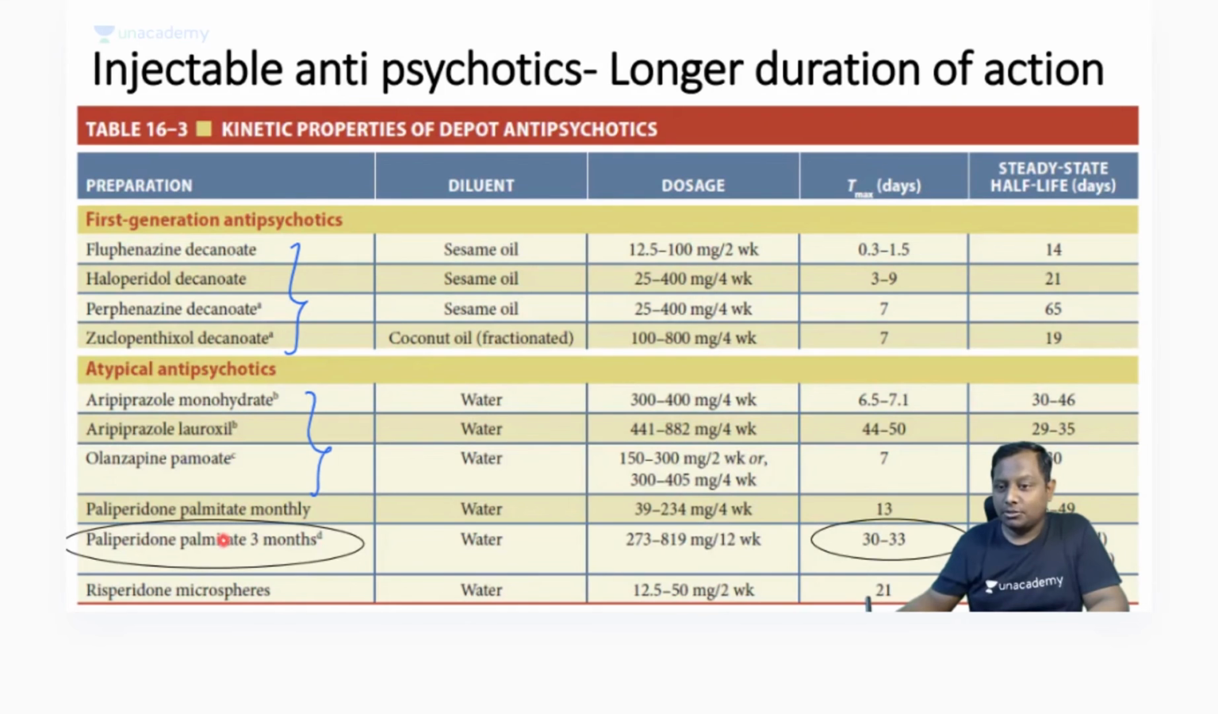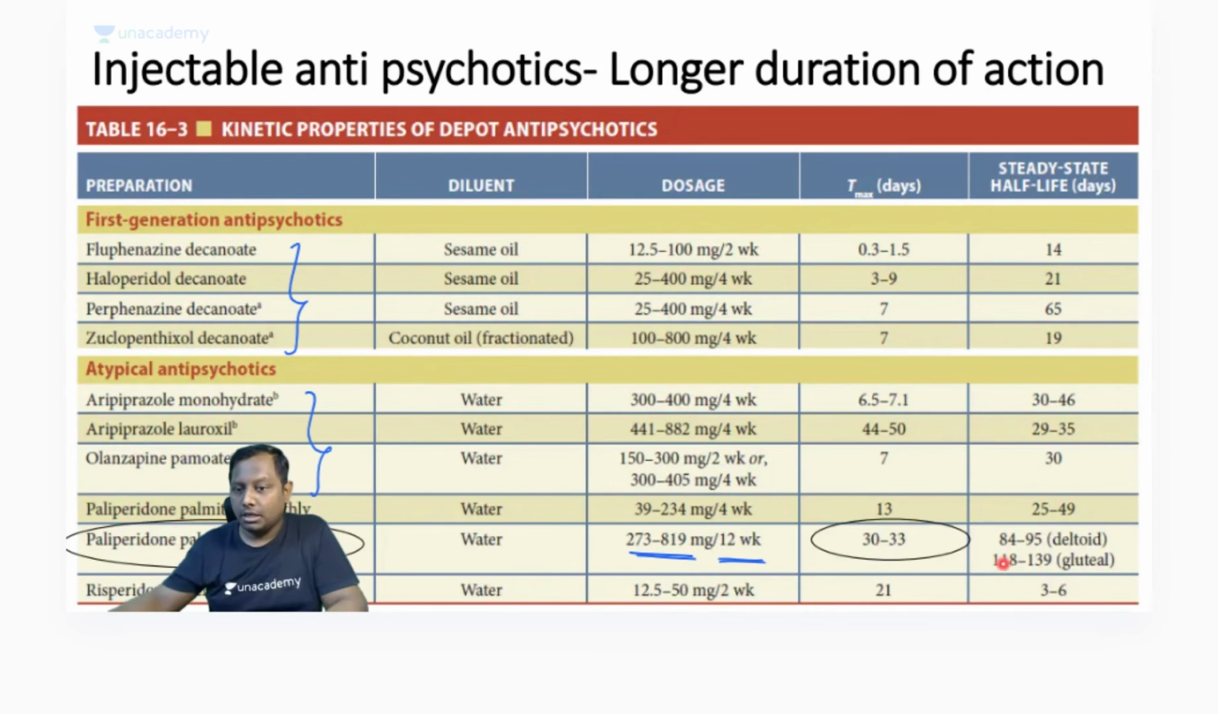Now remember this. If the examiner asks which of the following is the longest acting, remember paliperidone, it is acting for 3 months, so it can be given every 12 weeks. You don't need to remember the dose, but remember every 12 weeks it can be given. And for paliperidone, if you give around the deltoid region or around the gluteal region, the action can also differ. So deltoid region, it is lasting around, let us say, 90 minutes. So remember one word, 90 minutes, and gluteal region 120 minutes.